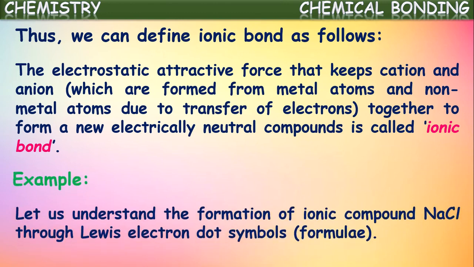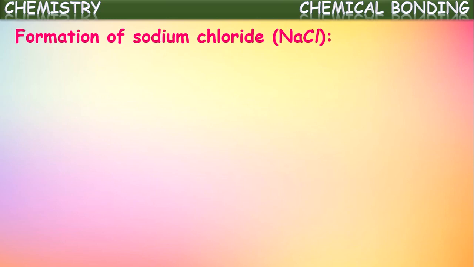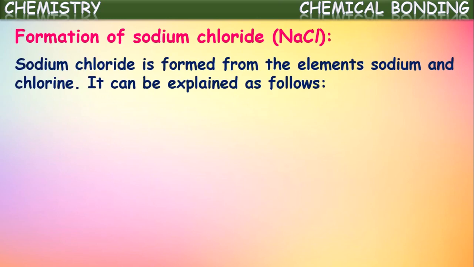Now, let us see an example. To understand this ionic bond formation, let us try to understand the formation of the ionic compound sodium chloride by using Lewis electron dot structures, so that we can understand how an ionic bond is formed. Let us see the formation of compound sodium chloride. Sodium chloride is formed from the elements sodium and chlorine. It can be explained as follows.